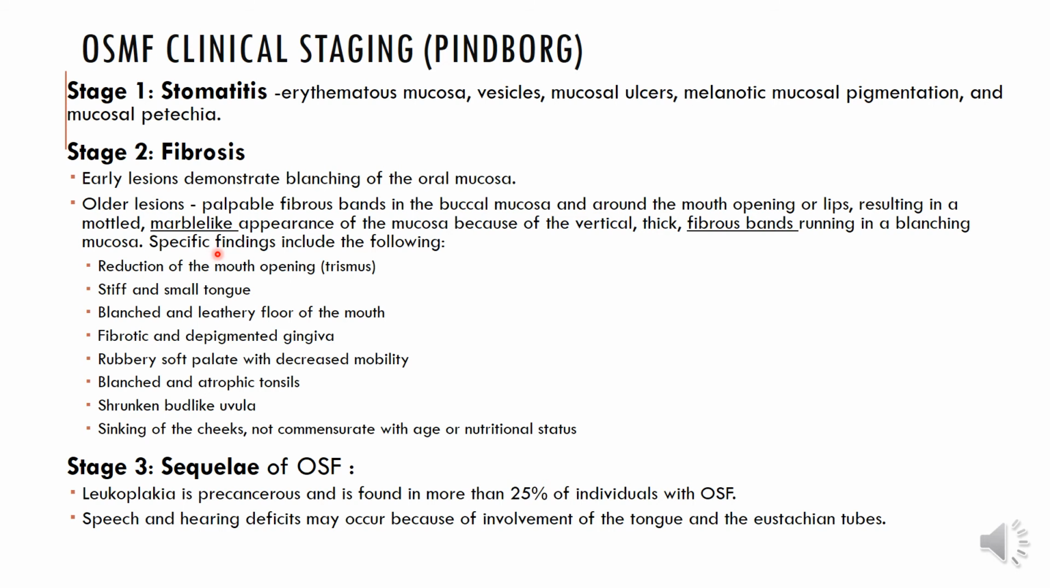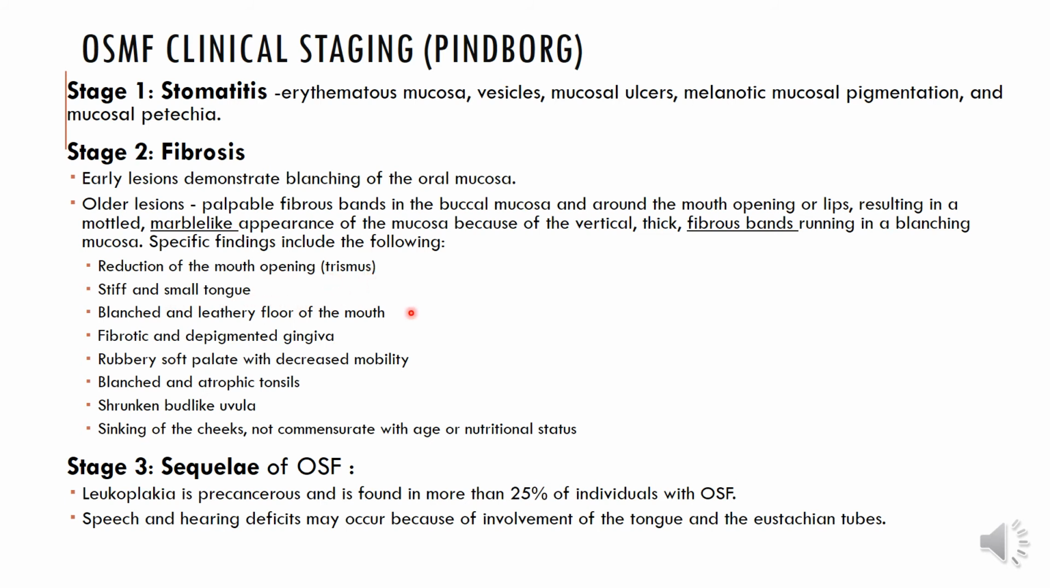A very typical clinical sign seen in oral submucous fibrosis is that when you press the mucosa with your fingers, you will see the white area spreading wider, and that's what we call blanching. So specific findings include the following: restriction of mouth opening, which is called trismus,